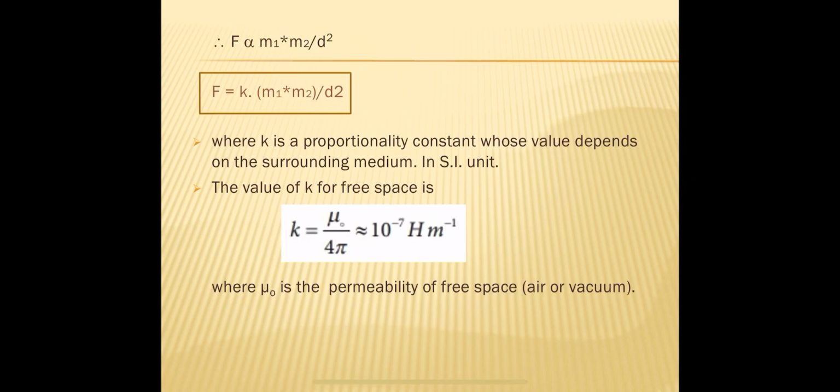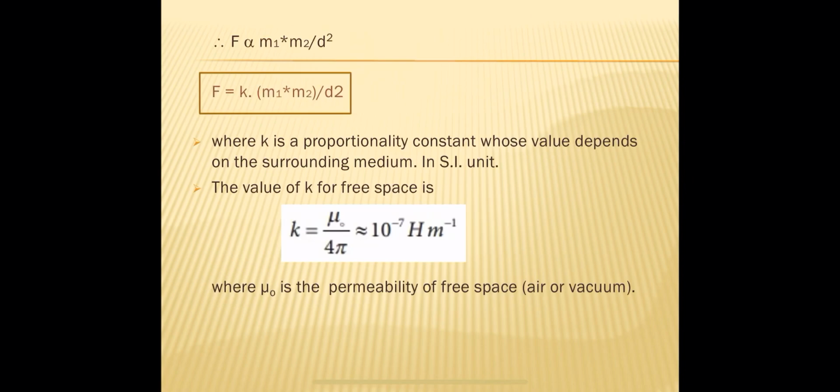If we place these two magnetic poles in another medium, then the permeability changes. Then we have to use mu in the expression.